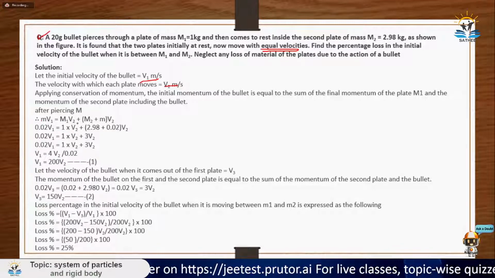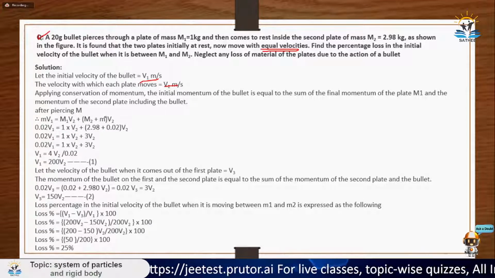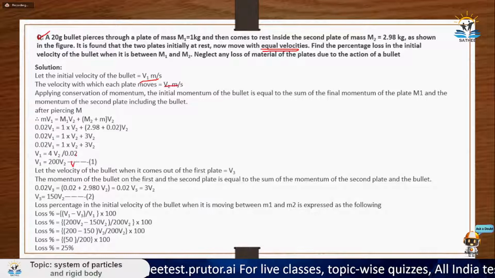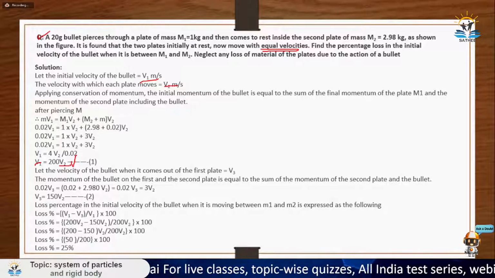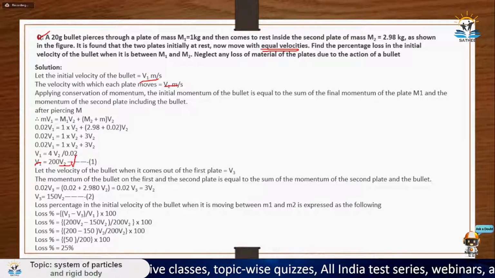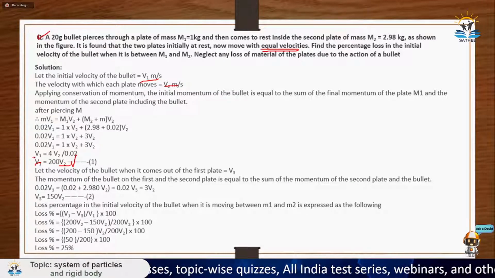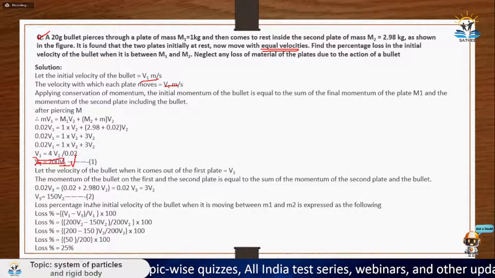Since all masses are given to us, we will put in all the masses and we will get a relation between v1 and v2, where v1 is the initial velocity of the bullet and v2 is the final velocity of the system. System here means both the plates and the bullet. So v1 is equal to 200 v2. This is what we are getting.